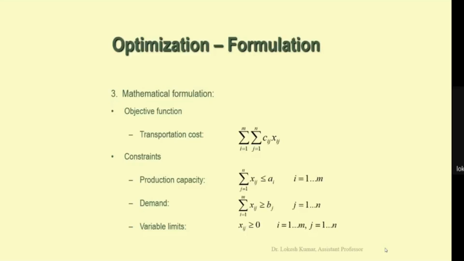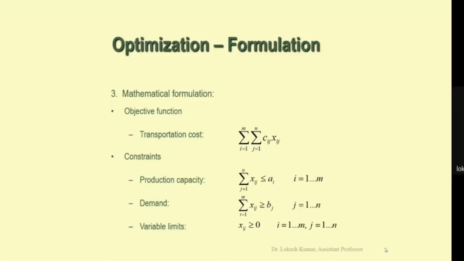So the product of these two is the transportation cost from factory i to customer j. Now we are going to sum all these costs, so we get an objective function, that is the transportation cost. Then the objective function is going to be subjected to certain constraints.